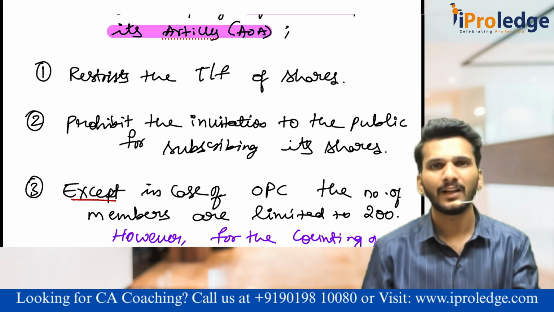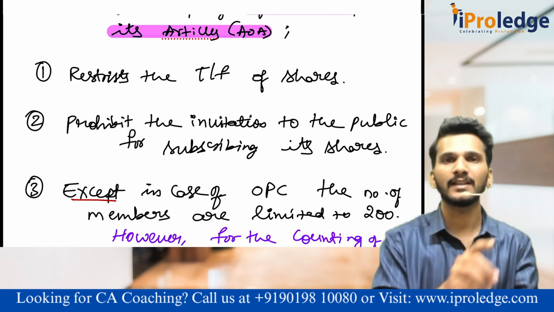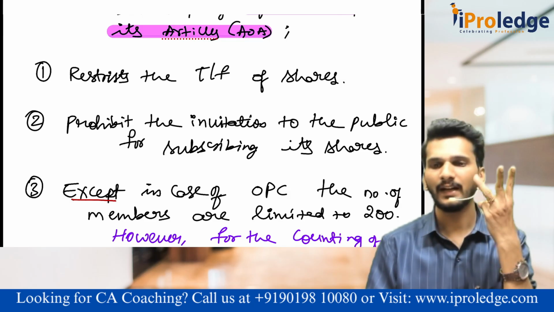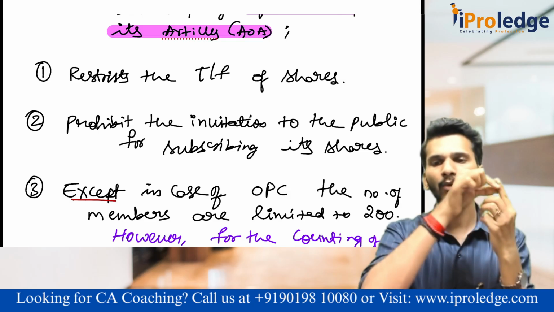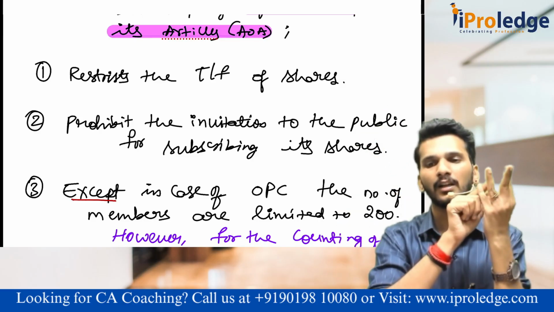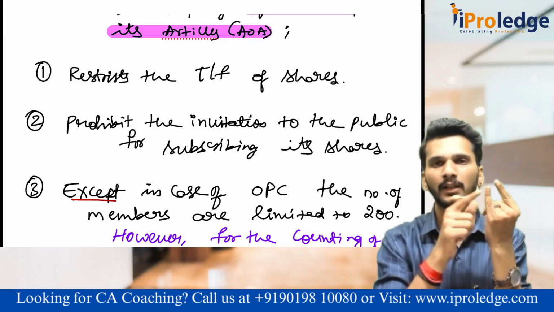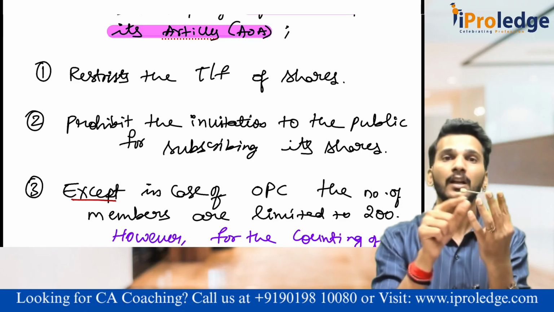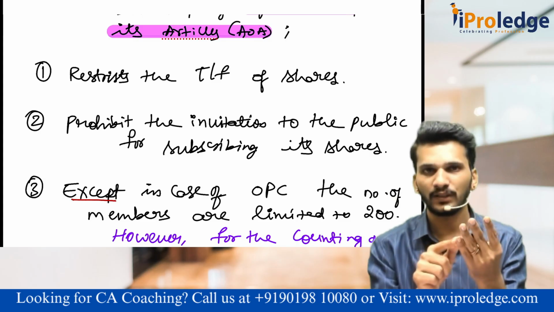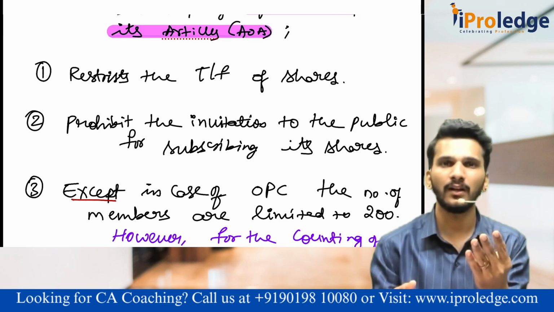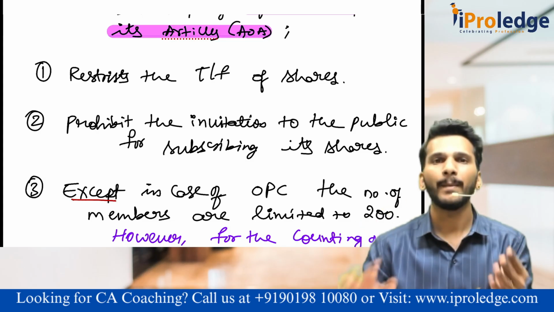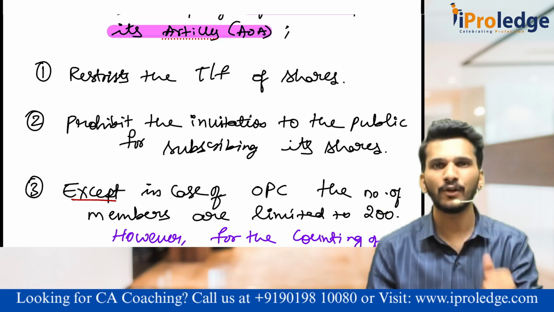Can the members transfer the shares? Yes, they can transfer the shares. I'm not telling they can't transfer the shares. Consider A, B, C are there. Now, A wants to transfer the shares to person D. But whenever A wants to transfer the shares, he has to take the permission from B and C. If they agree, then only he can transfer the shares. I'm not telling prohibition of transfer. The transfer is restricted. How is it restricted? You should get the permission of the remaining members of the company. That is the first point. Is it okay? Understood? Yes, sir.